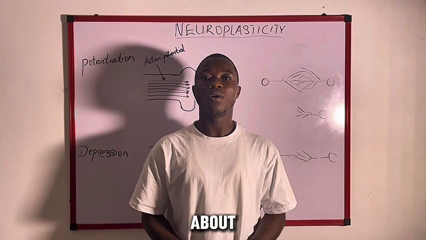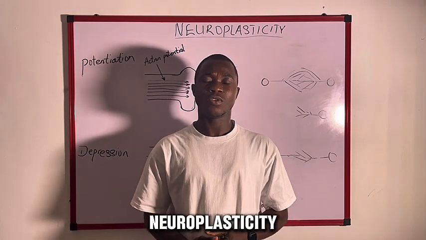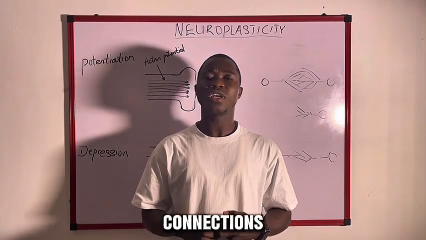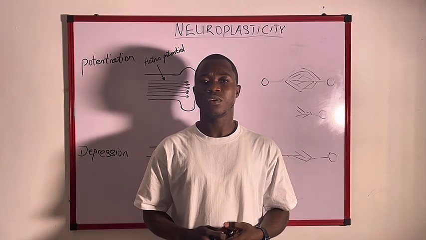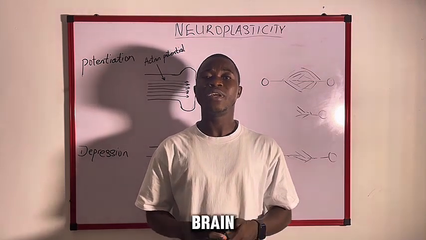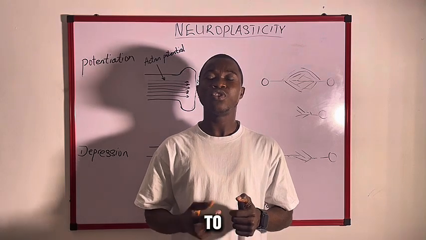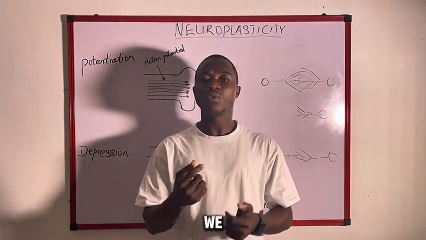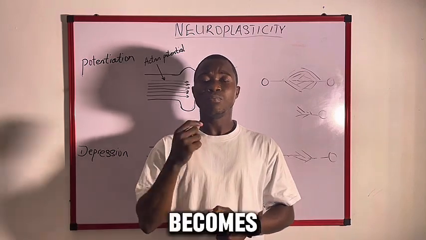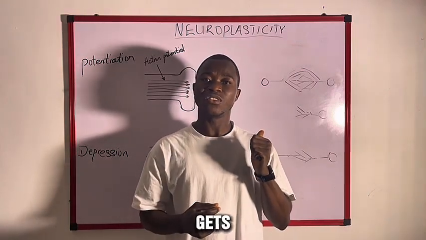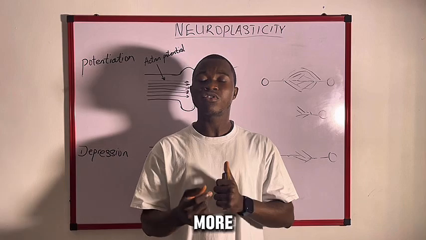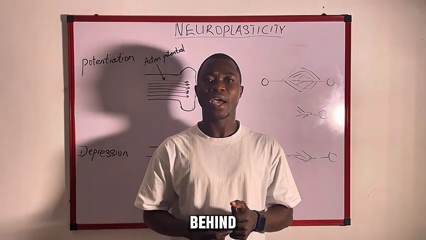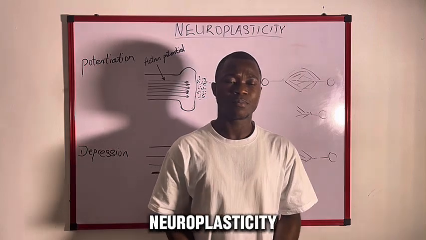We are going to talk about neuroplasticity, which is the ability of the brain to form new connections of nerve cells. It means that the brain has the ability to change its structure and function. So whatever we do every day becomes what our brain gets used to, and it becomes stronger and stronger. But what is the mechanism behind neuroplasticity?